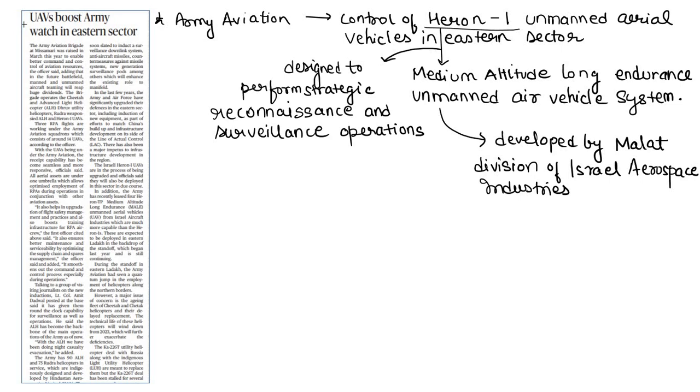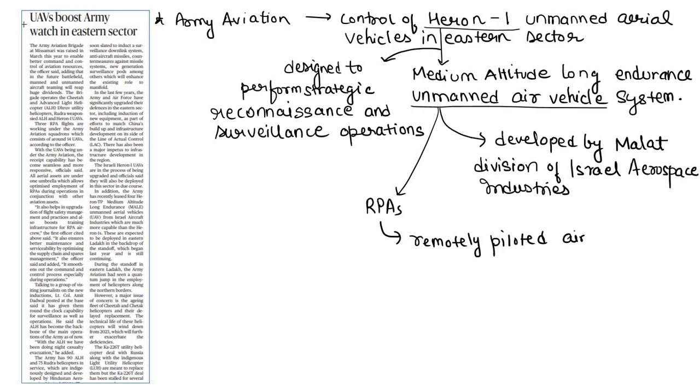So with this, India has the capability to attack enemy positions and even moving targets deep inside enemy territory without having to send across a fighter aircraft. So that is the importance of Heron-1. Point clear हो गया? Now there are certain advantages of UAV systems. UAVs or remotely piloted aircraft. UAVs are also known as RPAs. RPA means, write it down, remotely piloted aircraft.